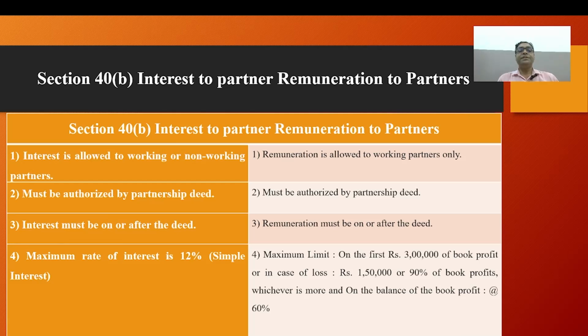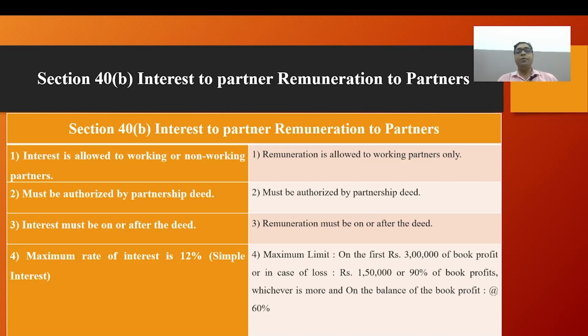Here, the points discussed are interest to partners and remuneration to partners in section 40 clause B. Interest is allowed to working and non-working partners, as I have already discussed, on the basis of the parameters under section 40B.